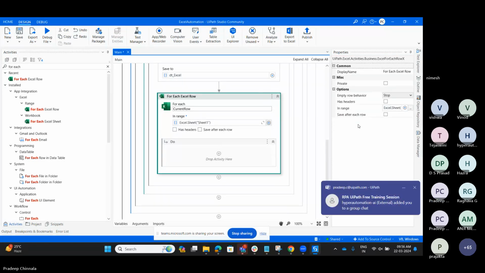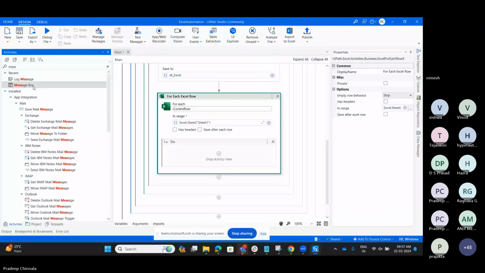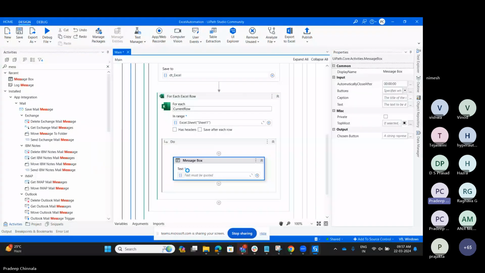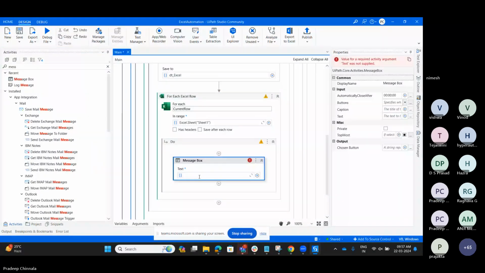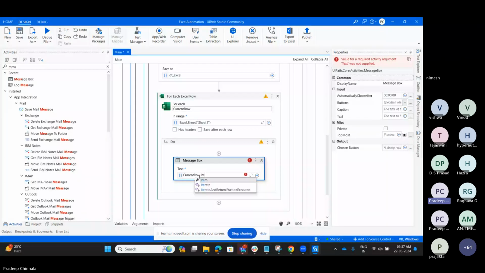Then what we are going to do is use a message box. I want to print current row dot item of name.